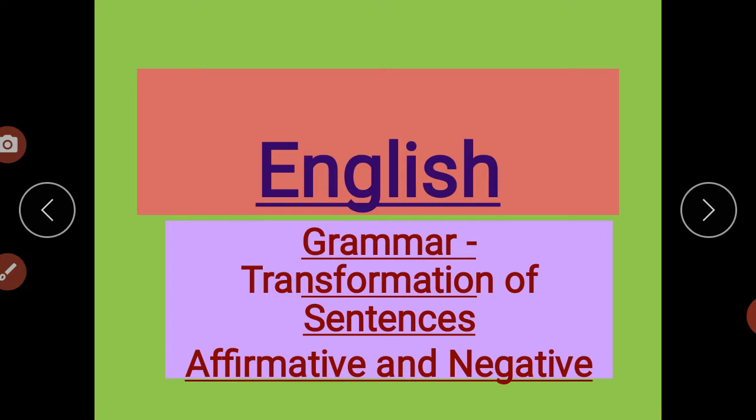Whatever sentence is made by using negative words is called the negative sentence. Clear, students? That is the difference between affirmative sentence and negative sentence. Repeating, an affirmative sentence uses affirmative words, and a negative sentence uses negative words. But always remember, students, in an affirmative sentence no negative words are used.